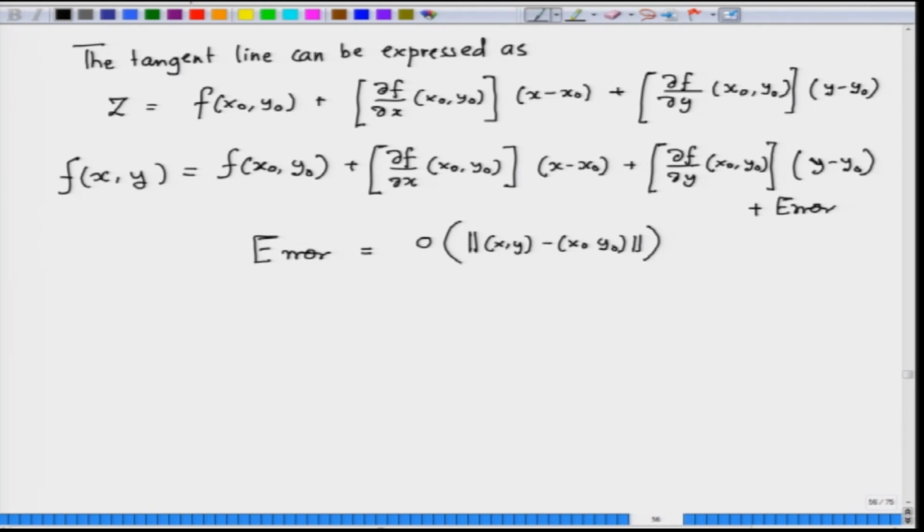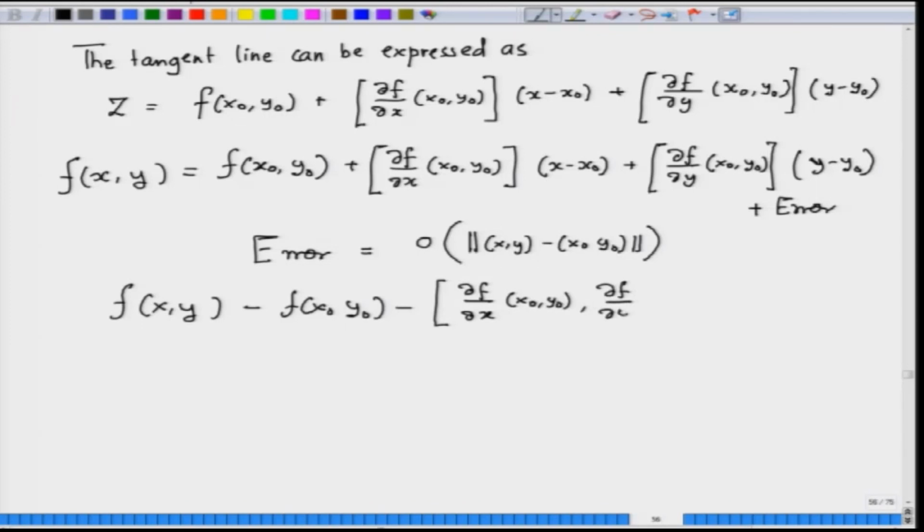So here, if you look at this, I can write f(x, y) minus f(x naught, y naught) minus a vector, del f del x at (x naught, y naught) and del f del y, which is nothing but the gradient vector at (x naught, y naught), inner product with the vector (x minus x naught, y minus y naught).